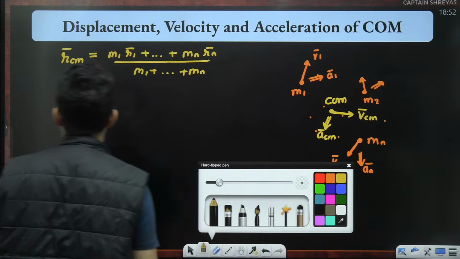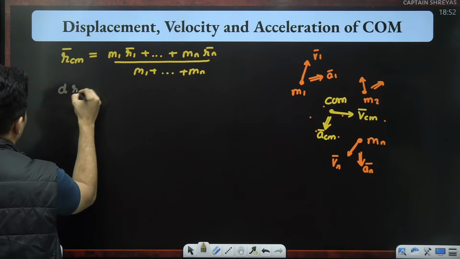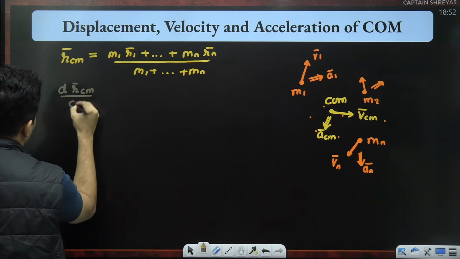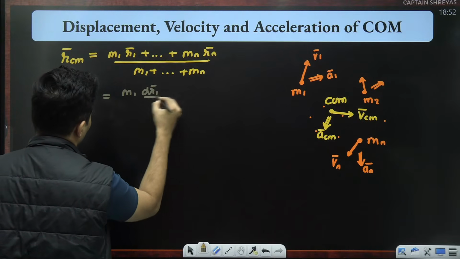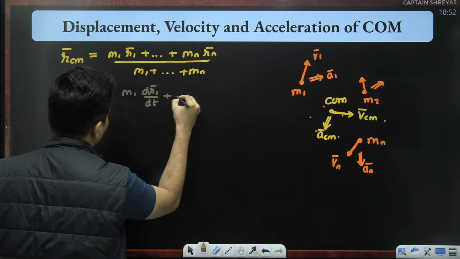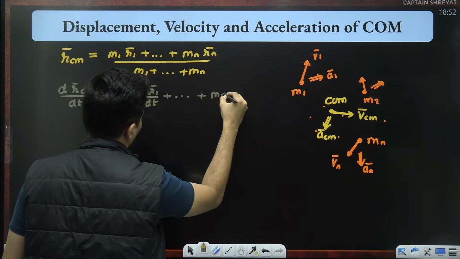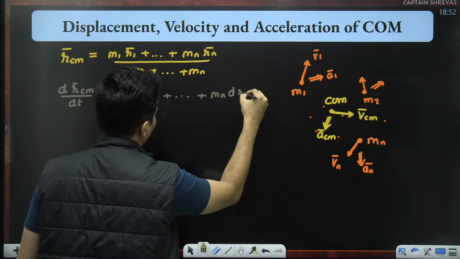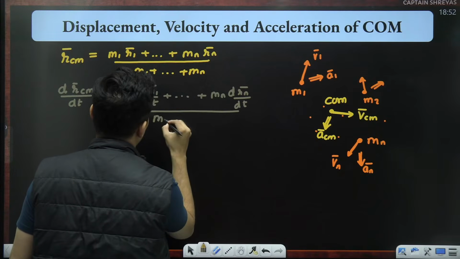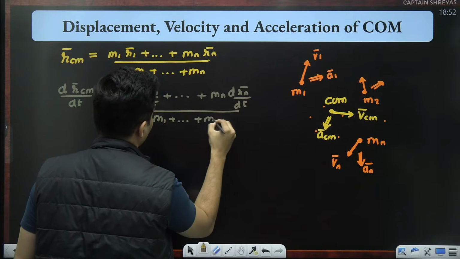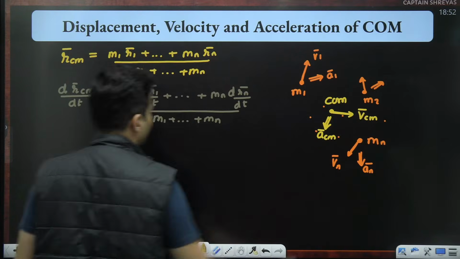Imagine you just differentiate this: the derivative of the position of the center of mass with respect to time is (m1 times the derivative of the position vector of the first mass, plus ... plus mn times the derivative of the nth mass position), the whole thing divided by m1 plus m2 plus ... mn. Guess what this will be?